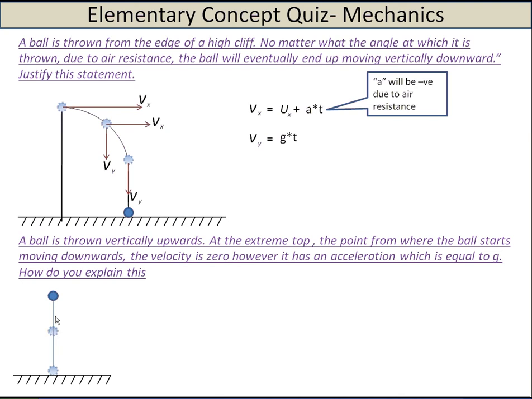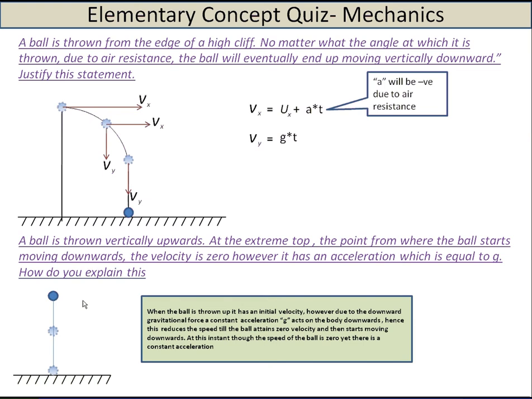So the ball slowly slows down, and at one point of time, at this highest point, it changes its direction. So at this point the velocity will be 0, but you will still have the acceleration due to gravity, which will be constant in its entire journey. It will be g.